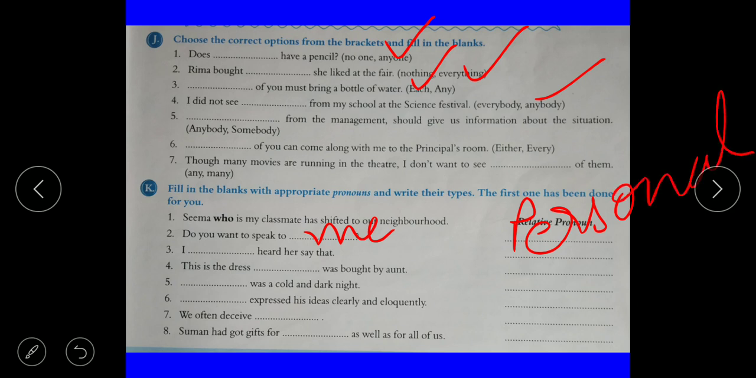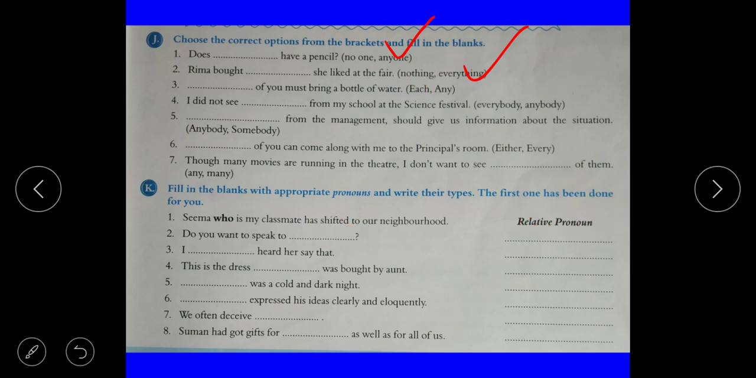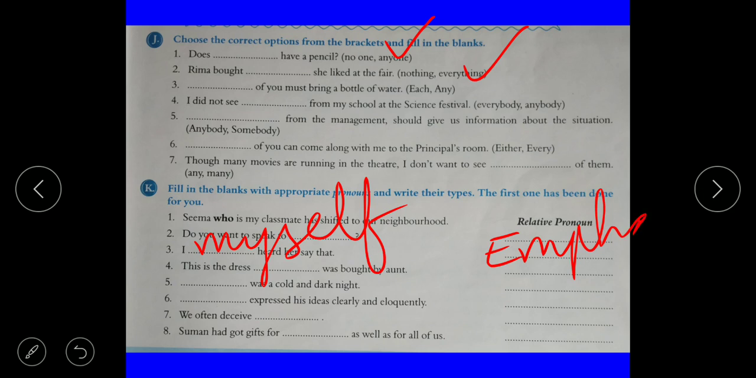Okay. Third, I dash heard her say that. I myself heard her say that. I myself. Then emphatic. What will come? Emphatic pronoun.